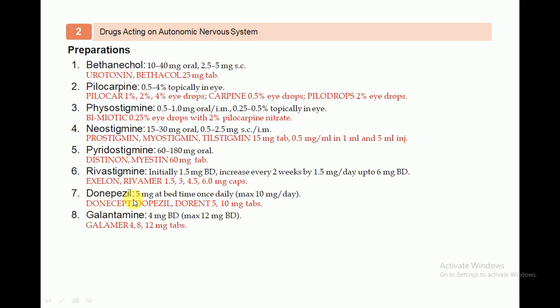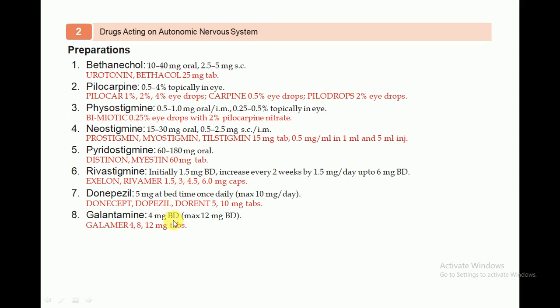It is also available under the names Donecept, Donep and Torrent, in 5 and 10 milligram tablets. Another agent is galantamine, available at a dose of 4 milligram BD, twice a day, but the maximum dose is 12 milligram BD, twice a day.